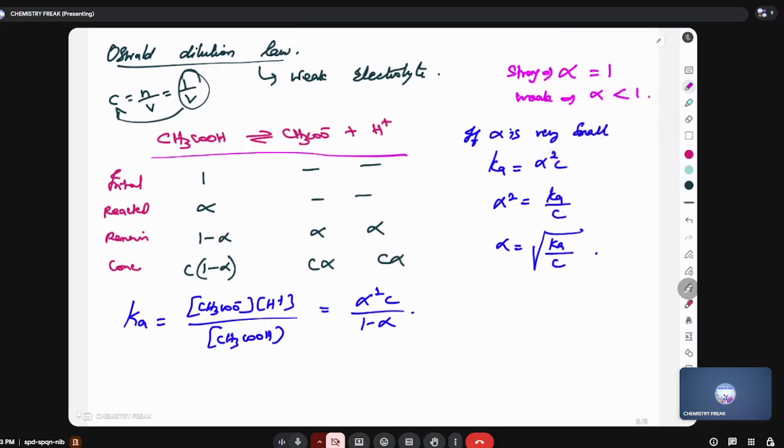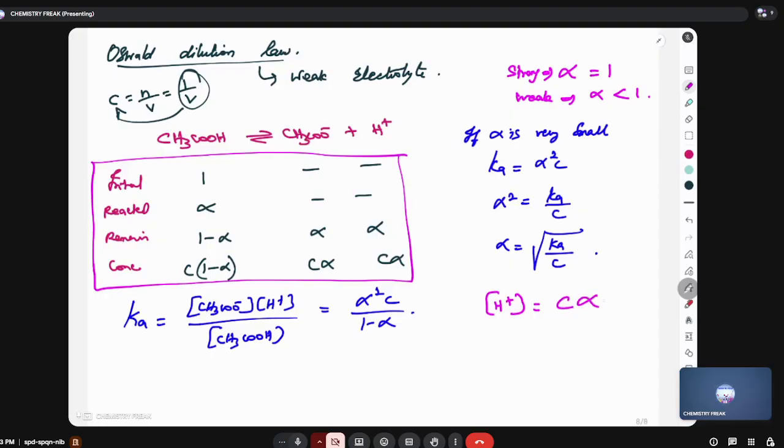Right. Look at this tabular column and answer my next question. What is the concentration of H plus? Look at the tabular column and answer my question. C alpha. Very good. Instead of alpha, I can write root of Ka by C. I can simplify and write root of Ka into C. So this is the concentration of H plus now. Is it clear for everybody? Yes, sir.